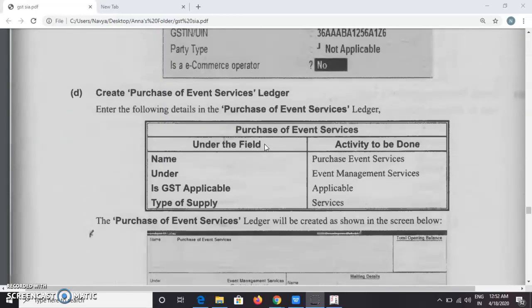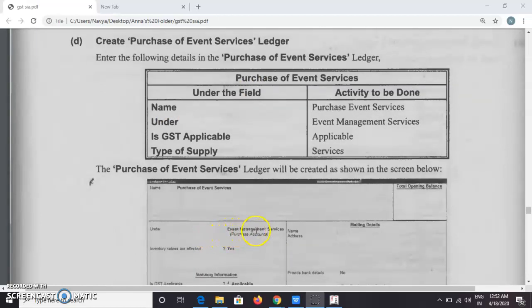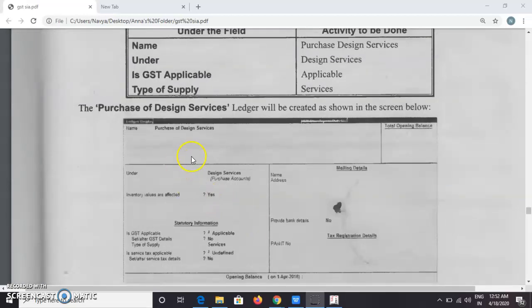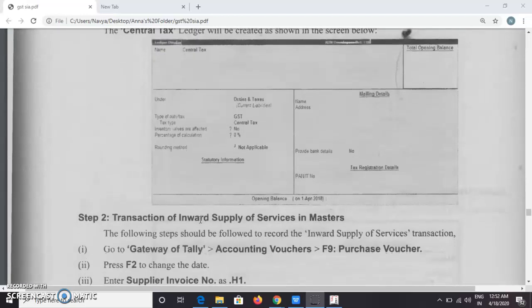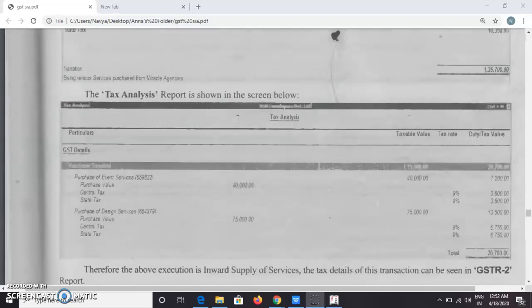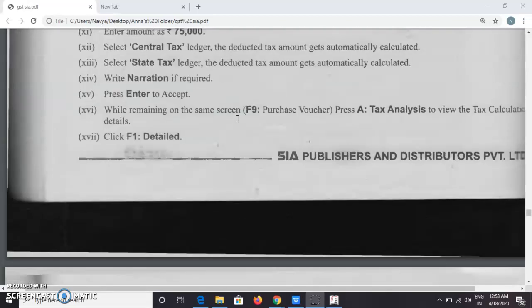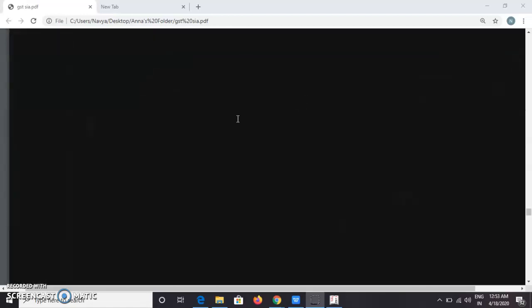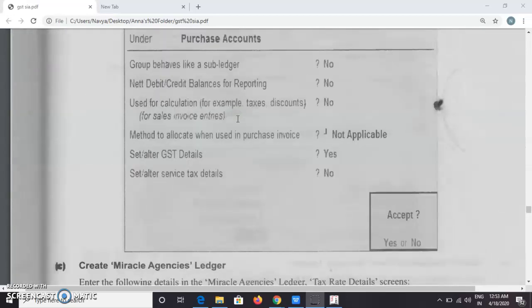After that he has created two services: purchase of event services under the event management services group, and next, purchase of design services under the design services group. After that he has created CGST and SGST tax. Then he posted the invoice in a purchase voucher. This he has done. So we will do it one by one in Tally.